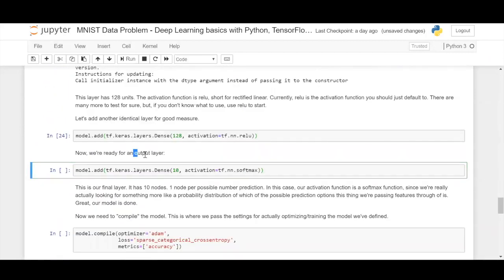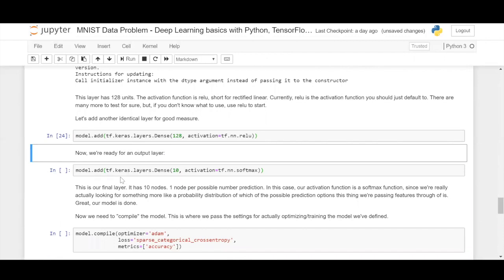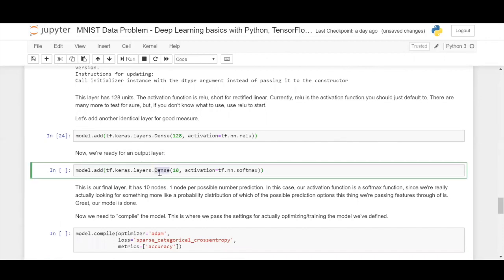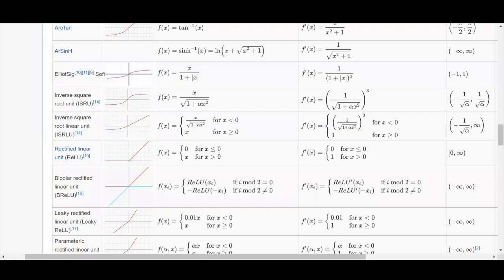Now let us define the output layer. Let us make it a dense layer with 10 nodes, indicating 10 different outputs, ranging from 0, 1, 2, 3, 4, 5, 6, 7, 8, 9, and whose activation function is softmax.